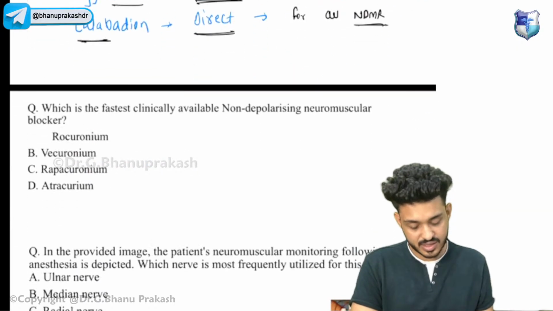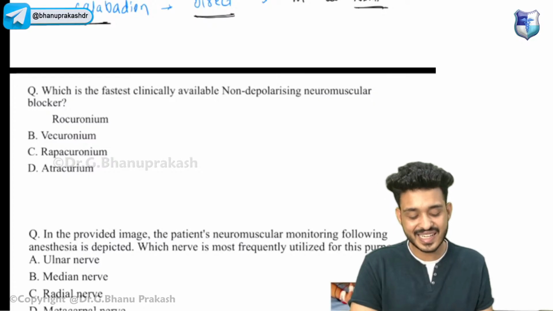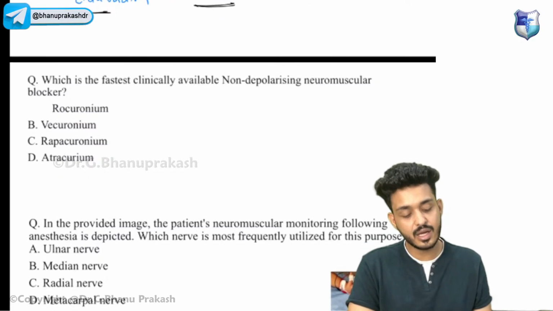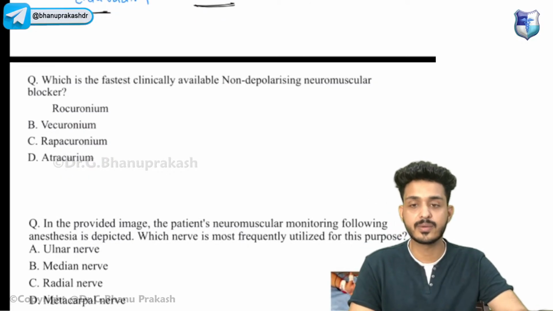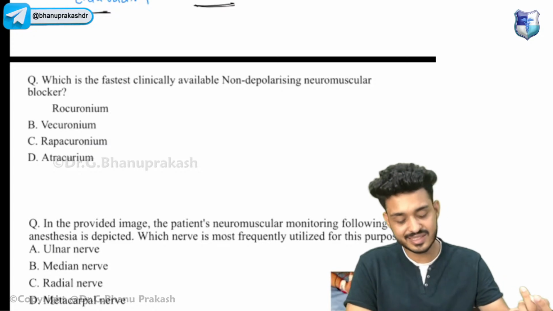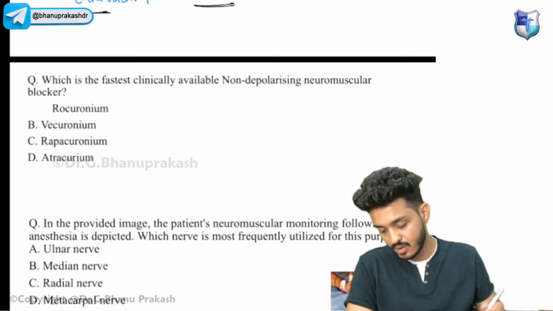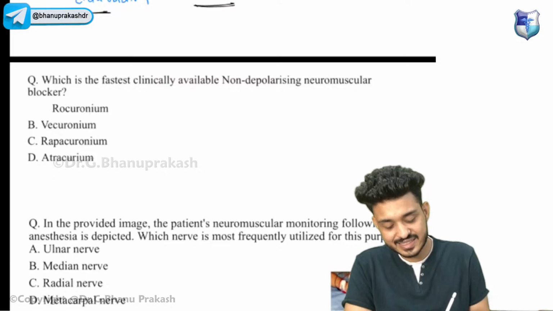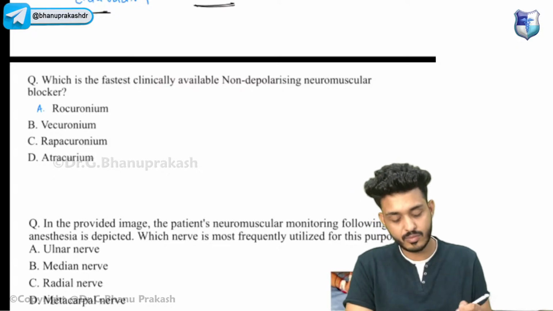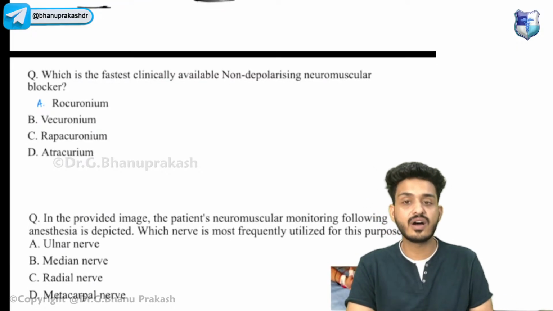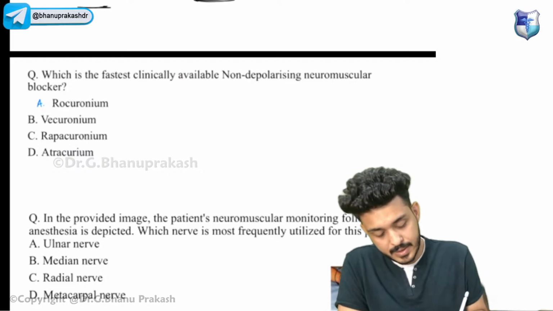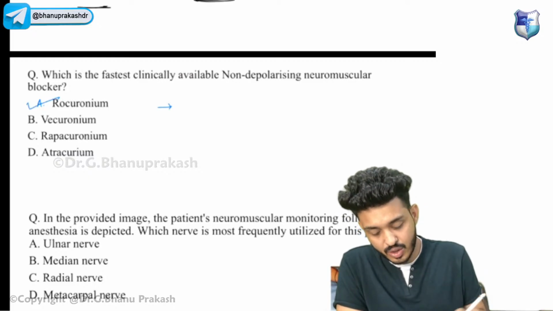Next, try to answer which is the fastest clinically available non-depolarizing neuromuscular blocker. Which one is the fastest? Try to answer, guys. Out of these four, which one is the fastest one? Just remember, guys, that is your rocuronium.